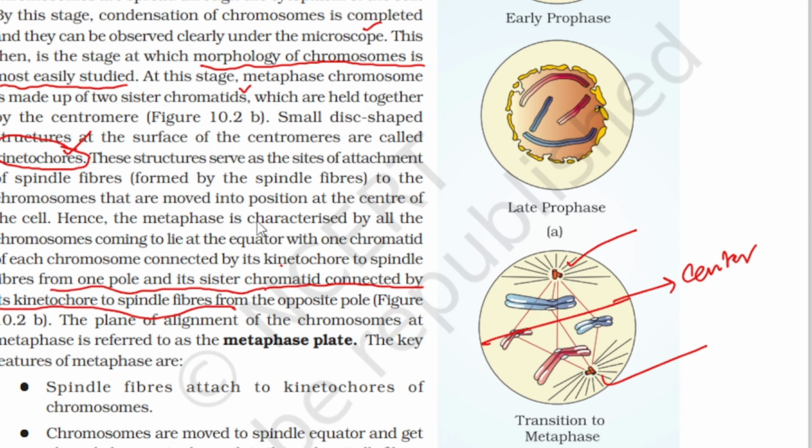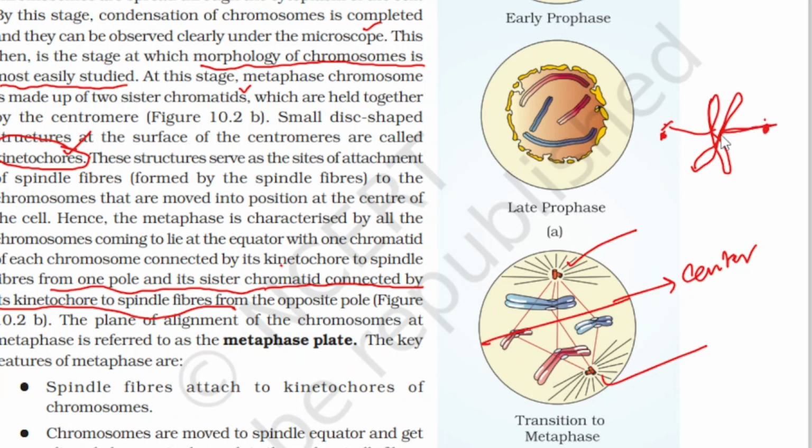The metaphase is characterized by all the chromosomes lying at the equator, with one chromatid of each chromosome connected by its kinetochore to spindle fibers from one pole, and its sister chromatid connected by its kinetochore to spindle fibers from the opposite pole. For example, now you see here, these are the two chromatids. So we have a centromere in this position, a centromere in this position. So spindle fibers will come and attach here.